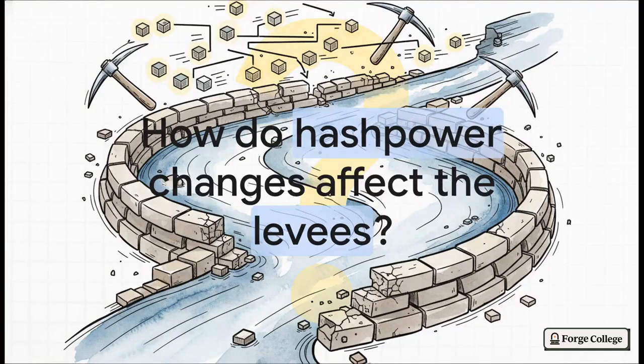Now, before we wrap up, I want to leave you with a provocative question to really prep you for the next stage of your learning journey. How do fluctuating mining rates and sudden hash power drops actively erode or strengthen the levees of our blockchain river? It's an incredibly complex dynamic where raw economics meets code.